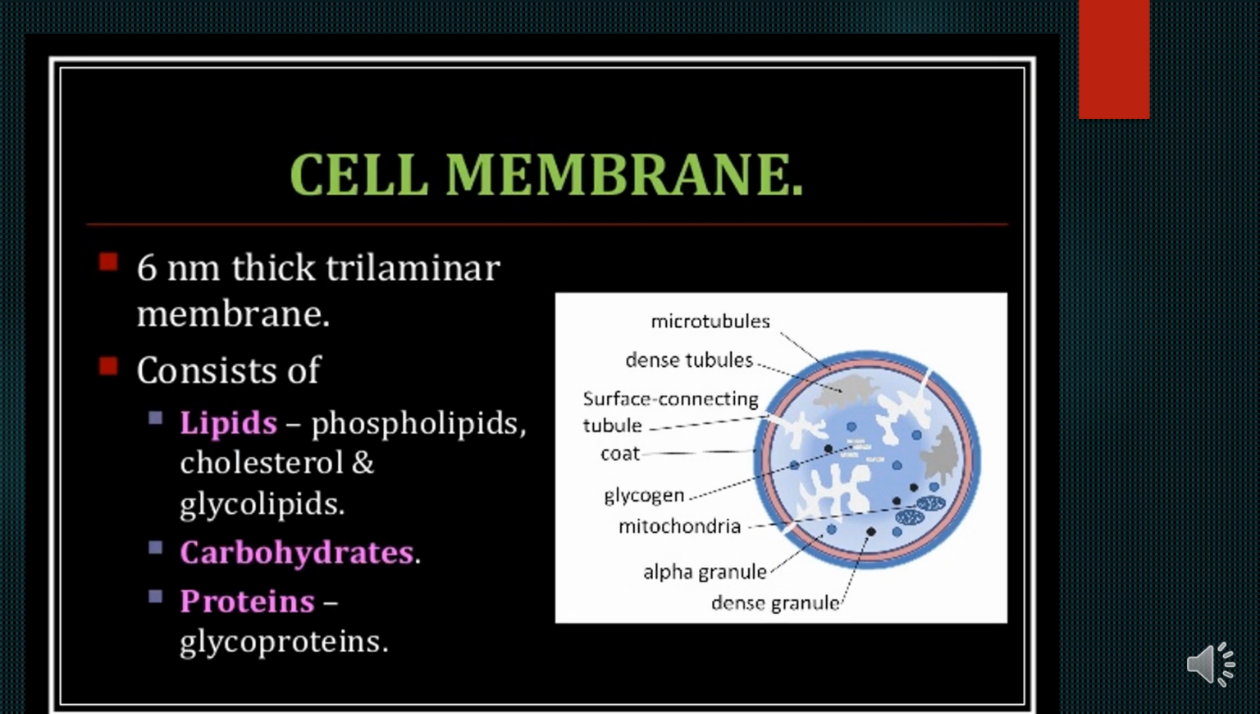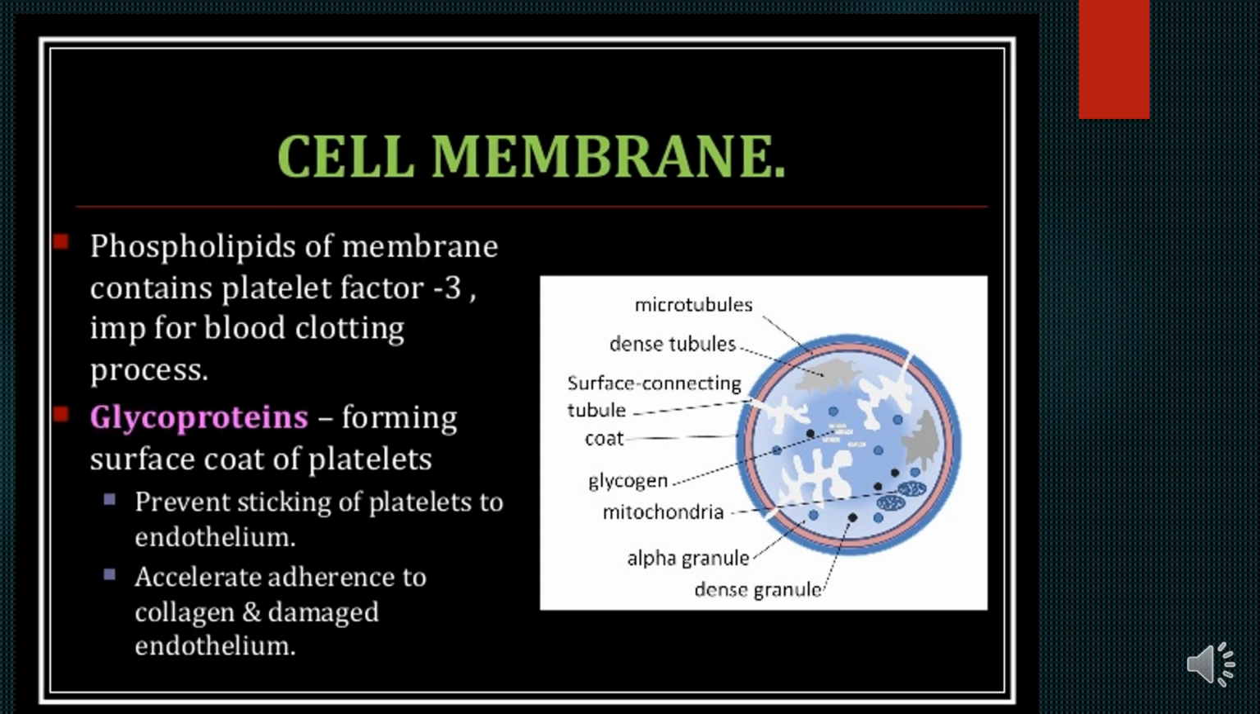The cell membrane is a 6 nanometer thick trilaminar membrane, consisting of lipids. As you know, all membranes are made up of phospholipids, cholesterol, glycolipids, along with carbohydrates and proteins, that is glycoproteins. The phospholipid of the membrane contains platelet factor 3, important for the blood clotting process. The glycoprotein forming the surface coat of platelets prevents sticking of platelets to the endothelium.